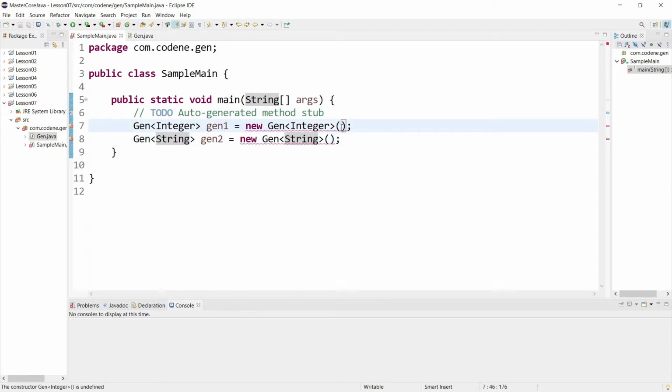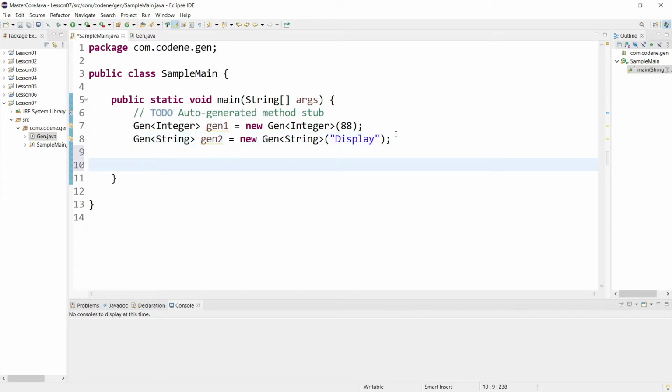So now here it is expecting an object. So I can pass something like 88. Here I can pass something like display. And this is how we can actually pass our Integer and we can pass our String also.